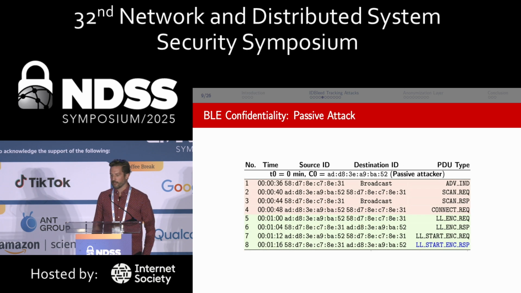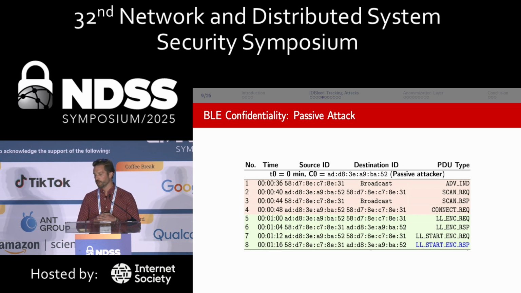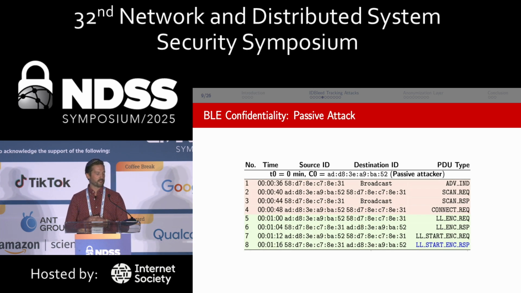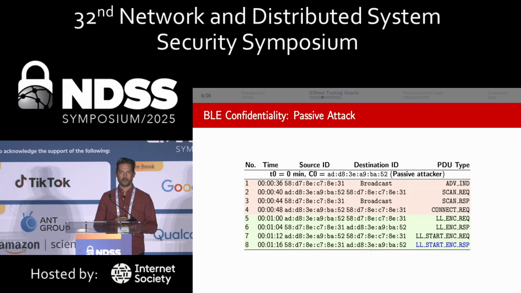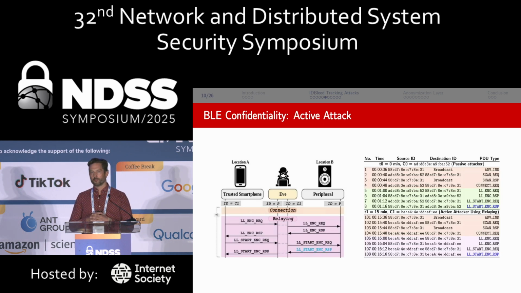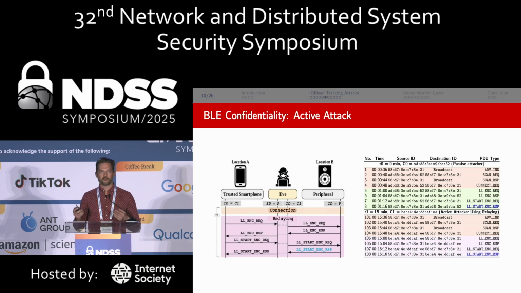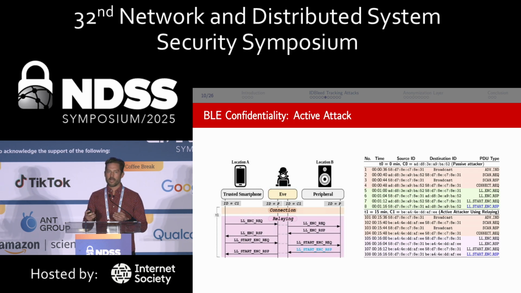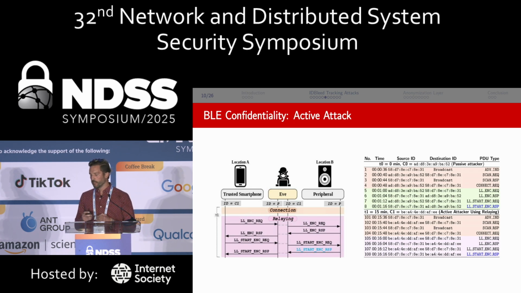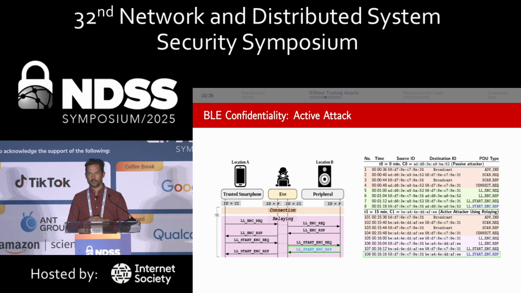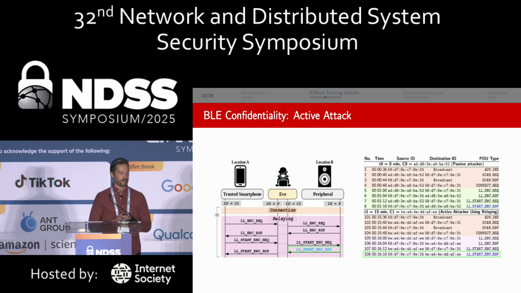So passive attack, again, pretty straightforward here with BLE confidentiality. We can just see in the bottom right that we have an encryption request and then the encryption response. This is just simply observing this behavior. But again, looking at the more powerful active attack, now we have a smartphone that has a trusted relationship with a peripheral, in 2 different locations. We've got Eve in the middle, and we're now able to relay these packets and again observe on the bottom right that we have this response here in the encryption negotiation stage.